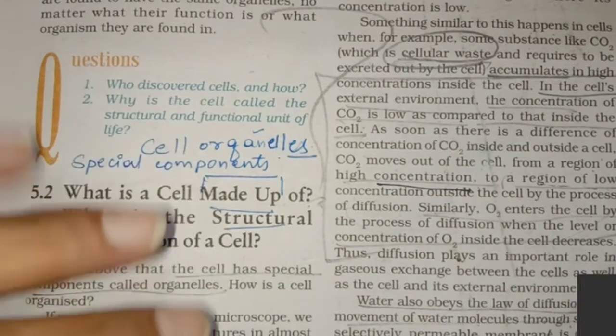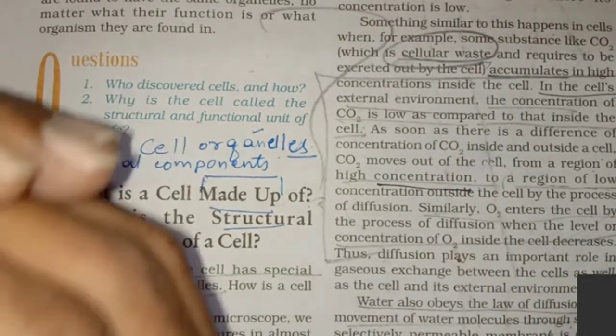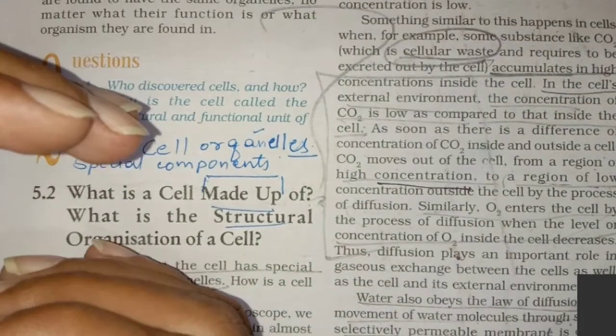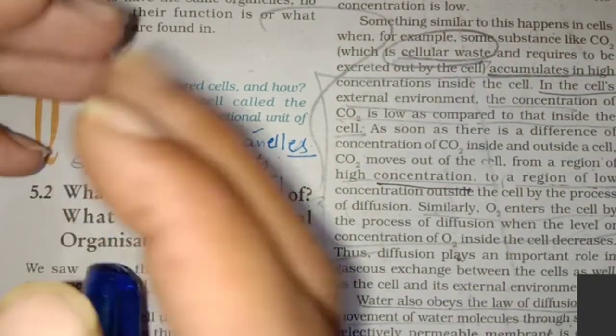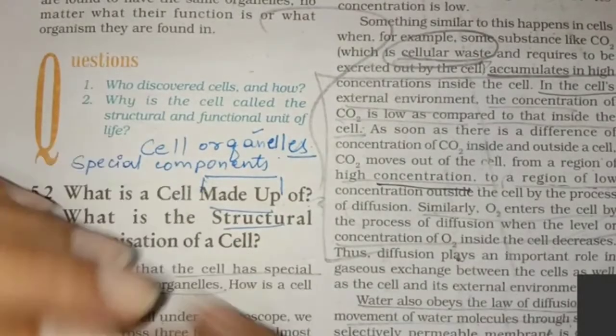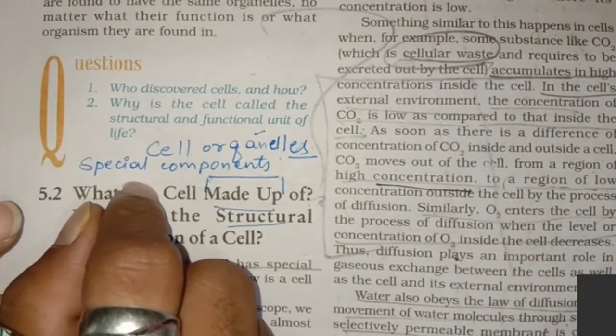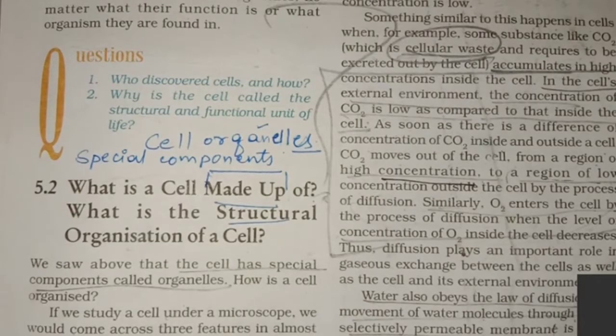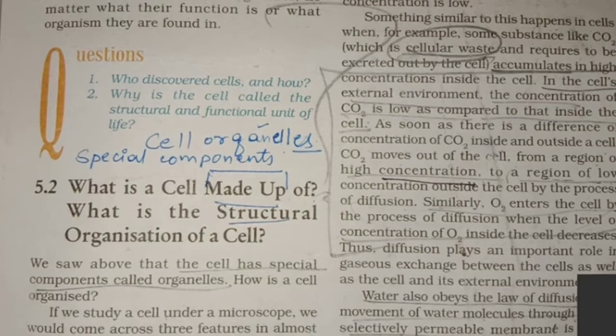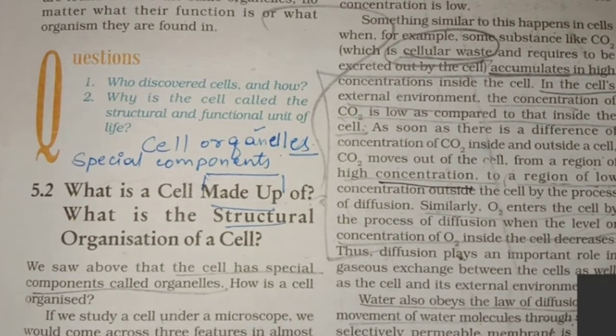Or we can say that cell wall too, because plasma membrane is present just below the cell wall. Plasma membrane कहाँ present है? Cell wall के ठीक नीचे, just below it. और cell wall का work क्या है? What is the work of cell wall? And what is the work of plasma membrane?